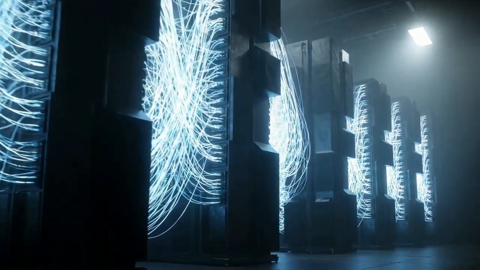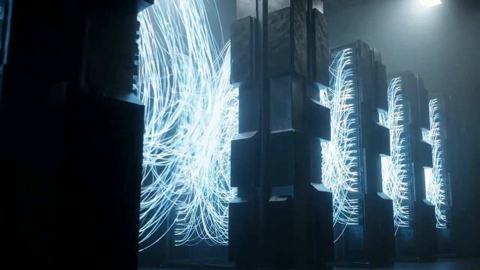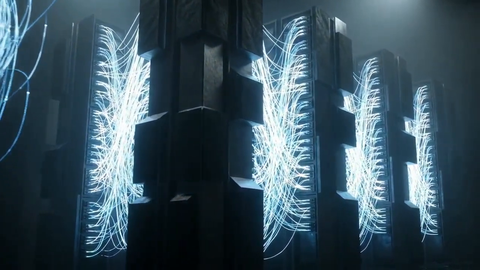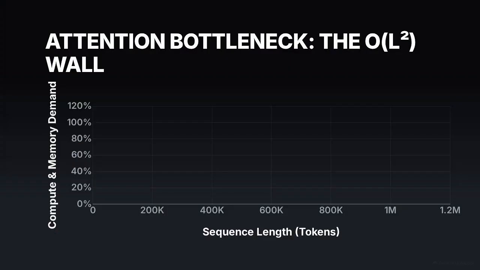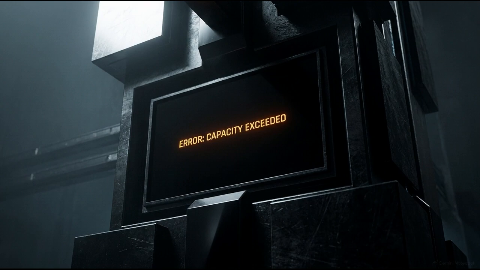Scaling modern AI requires adding more dense parameters and running global attention across every layer. This forces hardware to process an ever-increasing amount of data, pushing the limits of the largest available compute clusters. The constraint is mathematical. Standard multi-head attention operates on an O(L²) complexity curve. When the context reaches 1 million tokens, the processing time and memory required to calculate every token's relationship grows exponentially, making the system impossible to serve efficiently.